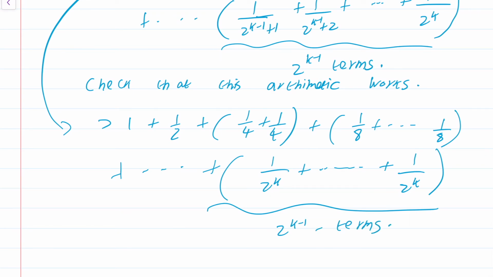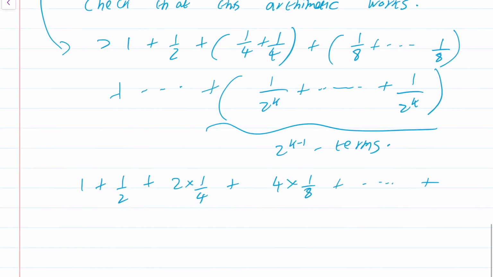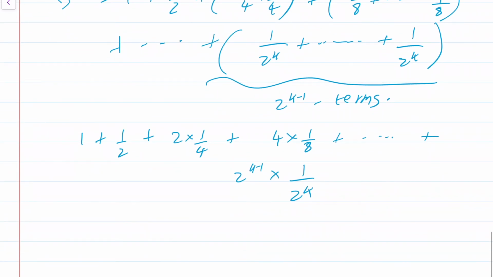Right? So what will this give us? This will give us 1 plus half plus 2 into 1 by 4 plus 4 into 1 by 8 plus dot dot dot 2 power k minus 1 into 1 by 2 power k. Well, that's just going to be 1 plus half plus half plus half, and so on and so forth.